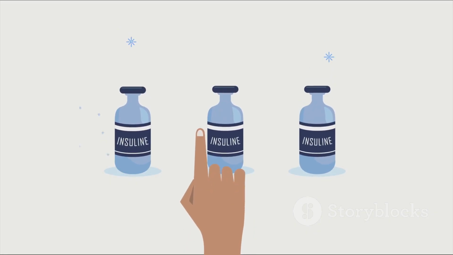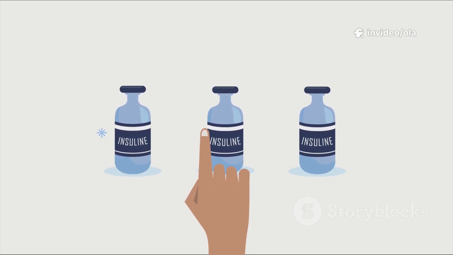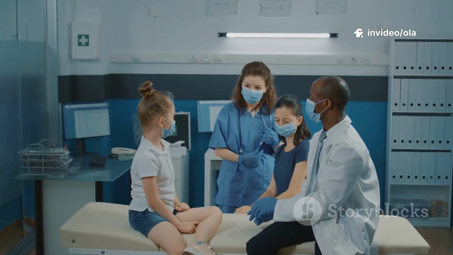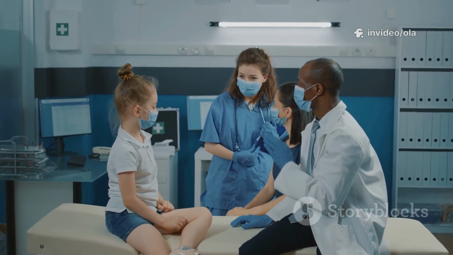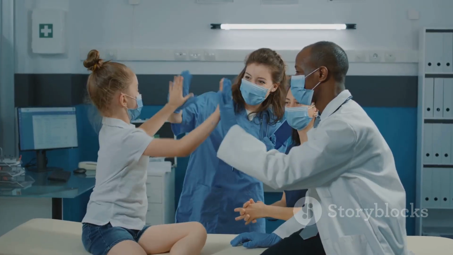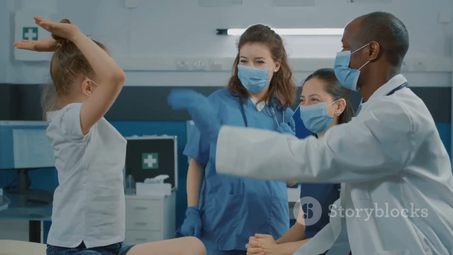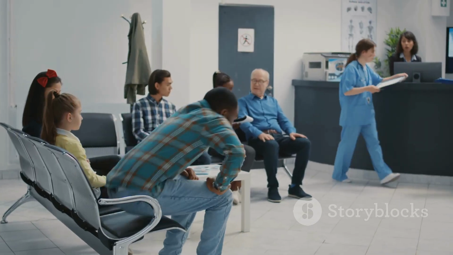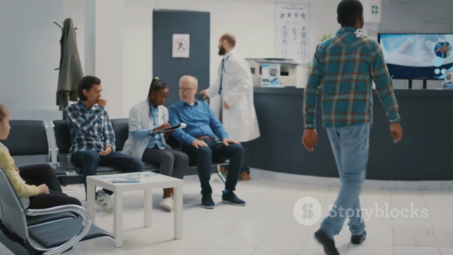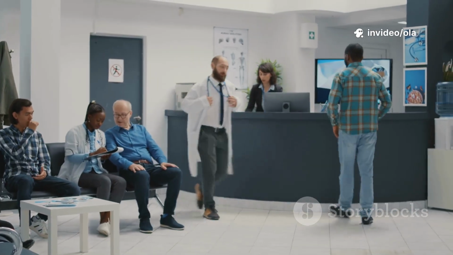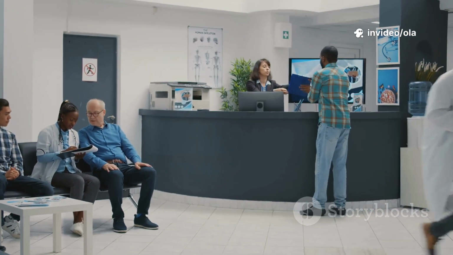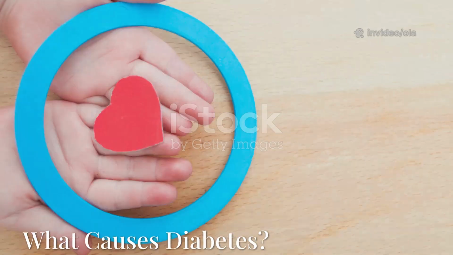The rapid increase is driven by factors like urbanization, changing diets, and reduced physical activity. In many countries, especially in low and middle income areas, diabetes has become a public health crisis, affecting both adults and an increasing number of children. Limited access to healthcare, education, and healthy food options makes prevention and management even more challenging for these communities.